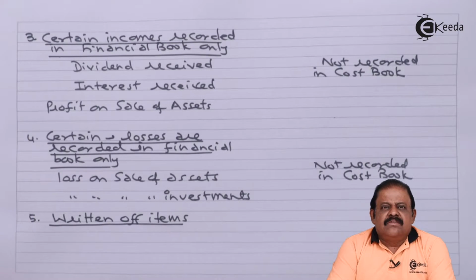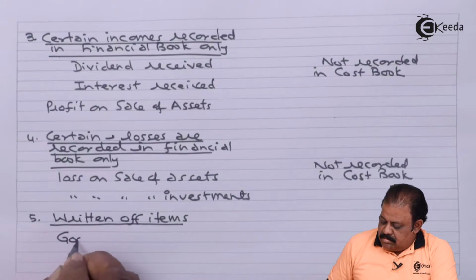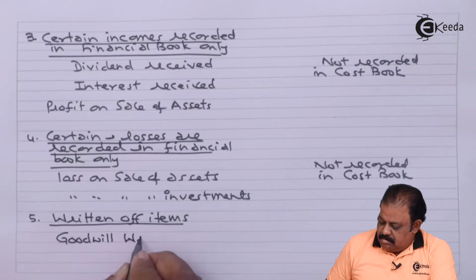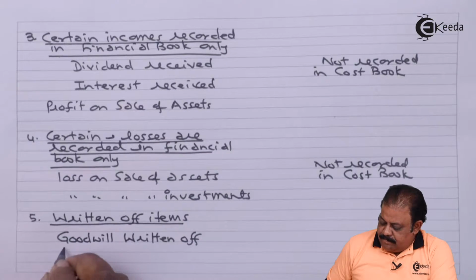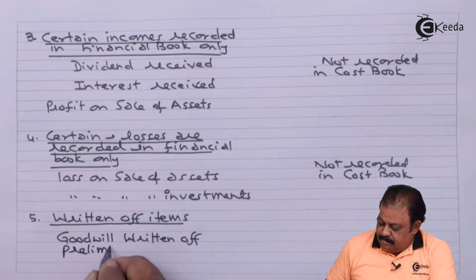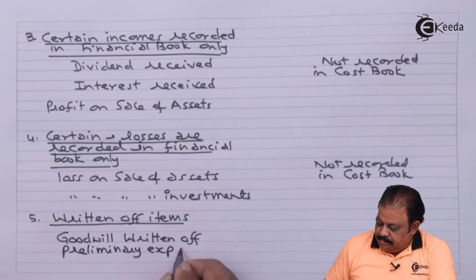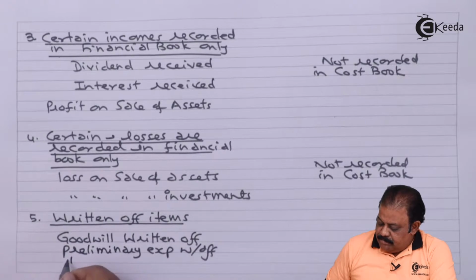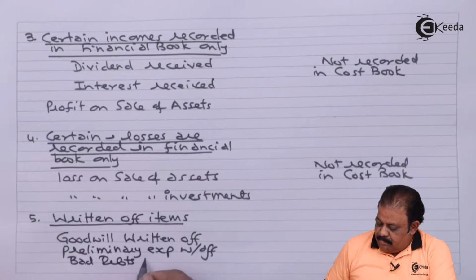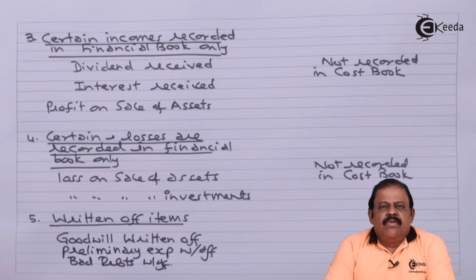Return of items are recorded only in the financial book and not recorded in the cost book. Goodwill written off, preliminary expenses written off, bad debts written off, these are not recorded in the cost book.